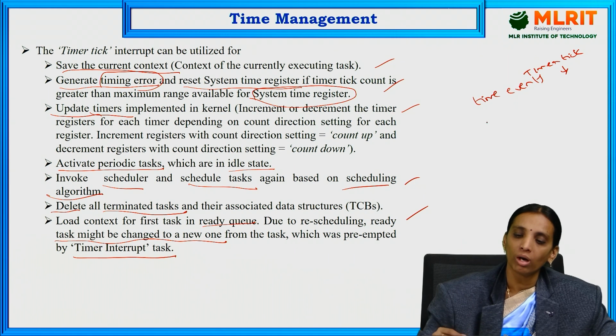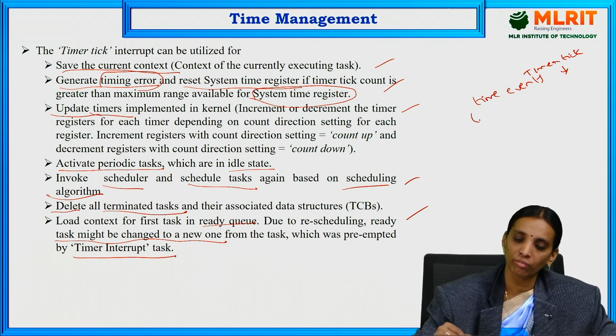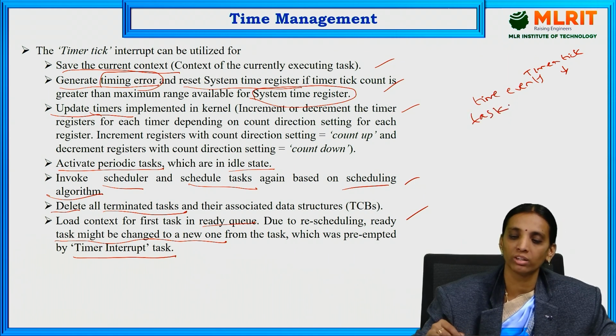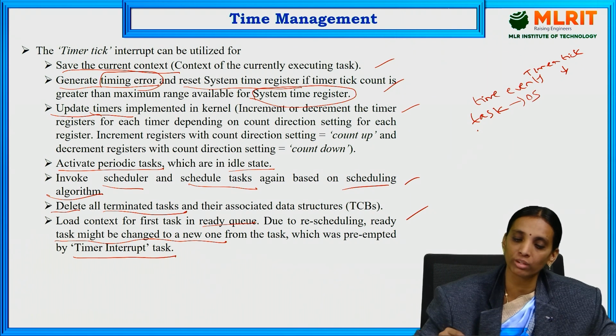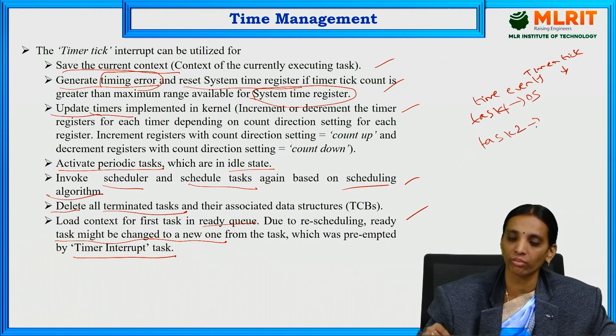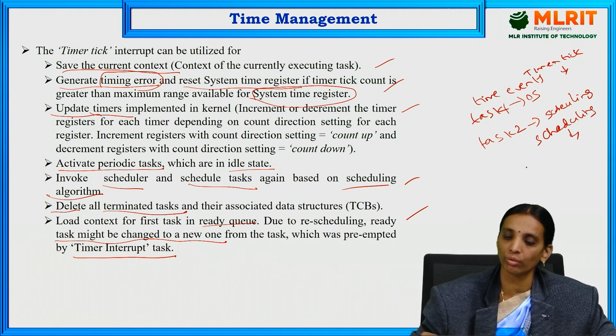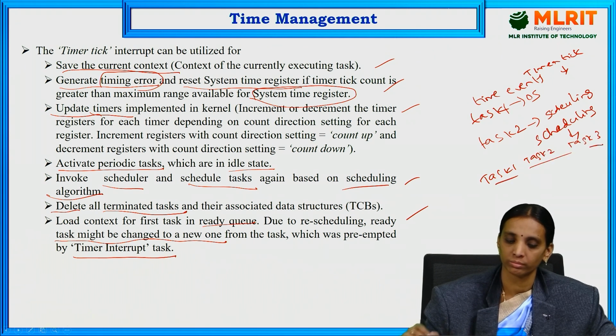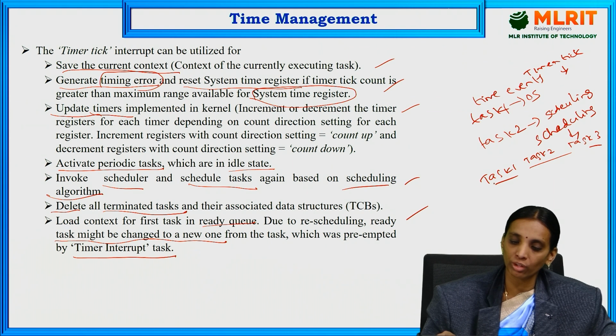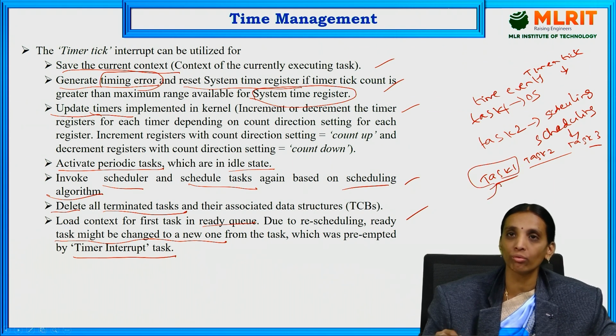What is the present task running in that processor, in that OS, and how much time will be taken for task 1, and how can we allocate the time for task 2, and how can we prepare the scheduling for each task, how much time will be allocated for task 1, task 2, task 3, and the time taken for execution of each task.